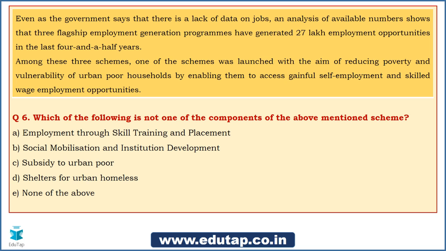And the last question for today, friends. It says, which of the following is not one of the components of the above mentioned scheme? Let me tell you the options. Read the question first: it is not one of the components. The first option is employment through skill training and placement. Then social mobilization and institution development, subsidy to urban poor, shelters for urban homeless, or none of the above. You need to tell me the correct answer. Just read it properly. It is regarding the components under this particular scheme.